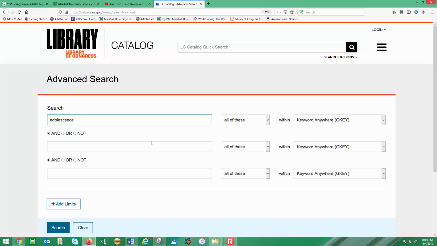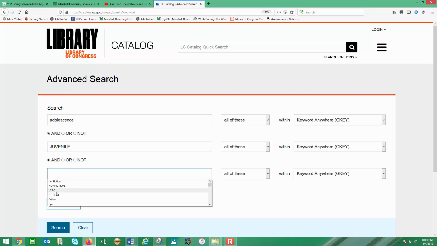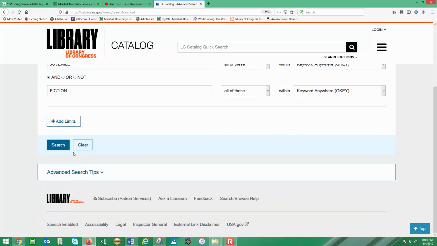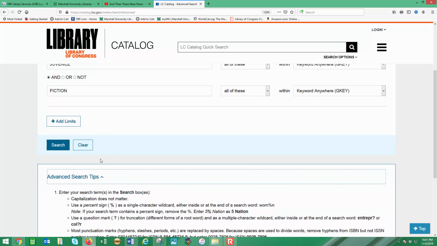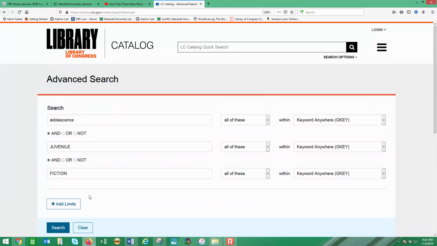Keyword and subject are two of the, I think, best ways you can search, but I'm going to leave this as keyword. And with your Boolean, let's try making this just juvenile, and again leaving it keyword, and we will select fiction and see what that gets us. Let's add some limits. I would recommend reviewing this advanced search tip as well. That gives you information on the wildcard and other good tips.